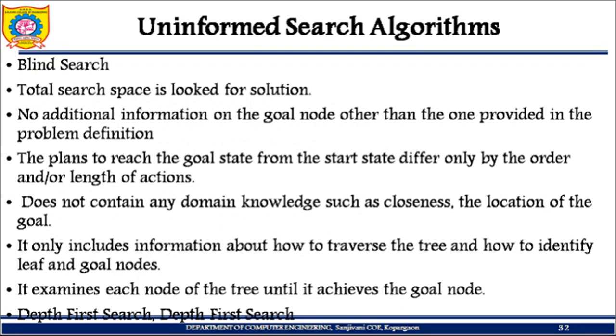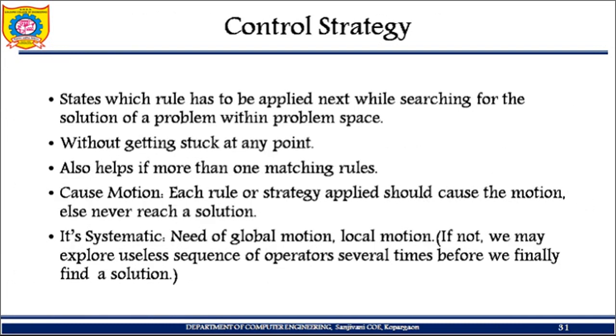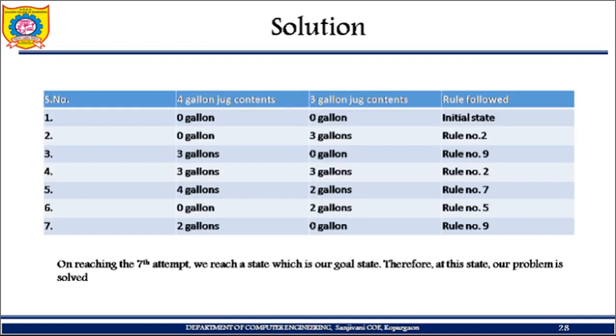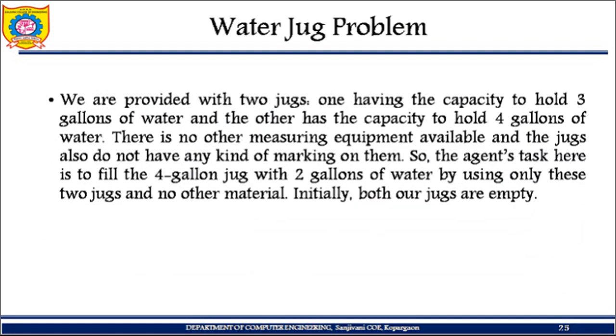Now, uninformed search. I have already talked about the types of search in one of the videos. Let us just recall it.